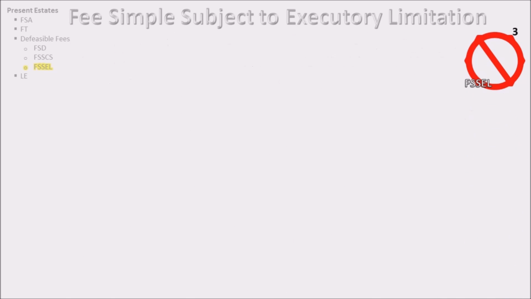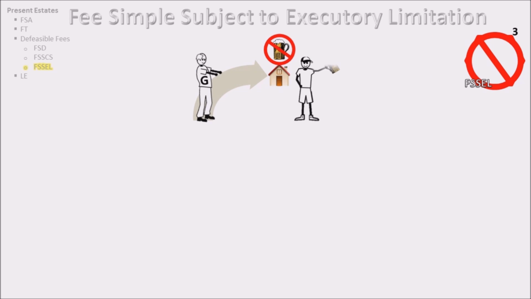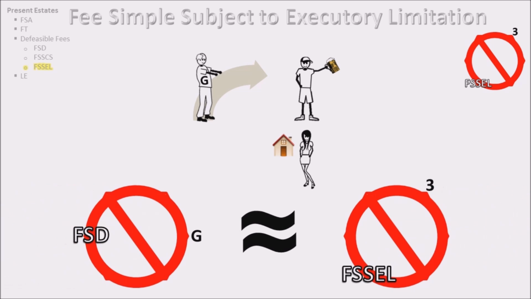Fee simple subject to executory limitation. A fee simple subject to executory limitation is an interest in land where if a certain event happens, the interest will automatically end and be transferred to someone else. Note, it is similar to the fee simple determinable. The difference lies in who the interest in land is transferred to when a condition is violated. Instead of reverting back to the grantor, with a fee simple subject to executory limitation, the interest is transferred to someone else.